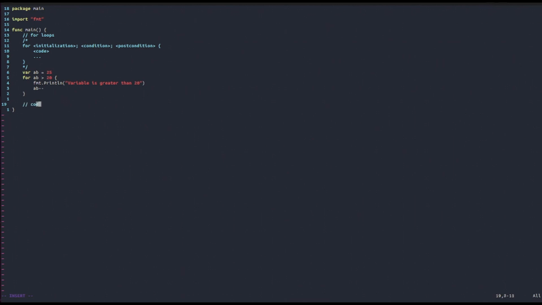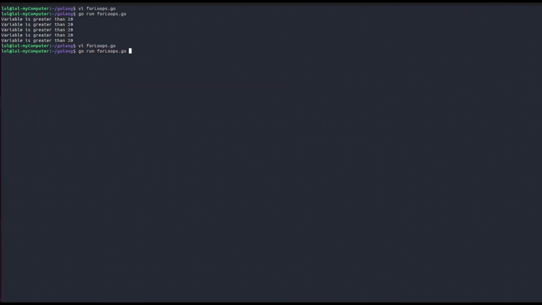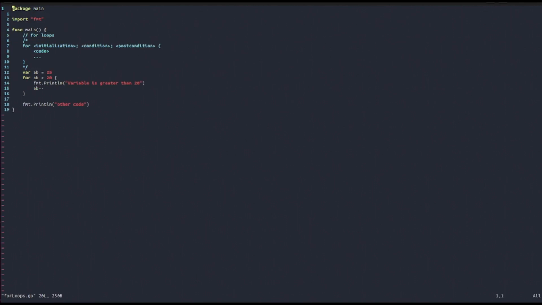So for example, if there was other code here, it would have been executed. We can try and make an example. So for example, here, other code. As you can see, when you finish a for loop, then the program just keeps running, executing the code afterwards. And so this is how you work with for loops in Golang.